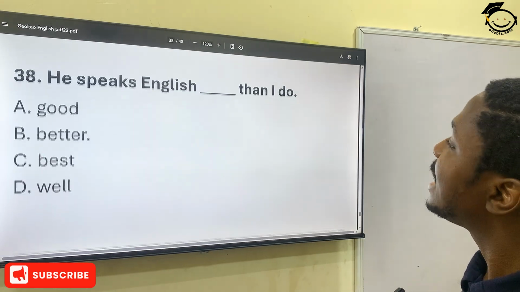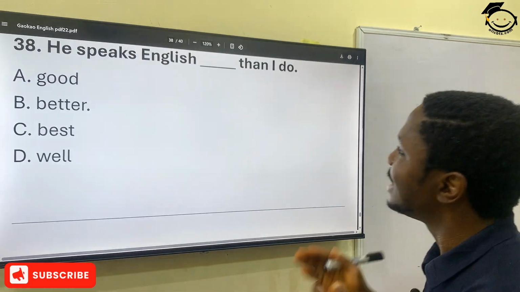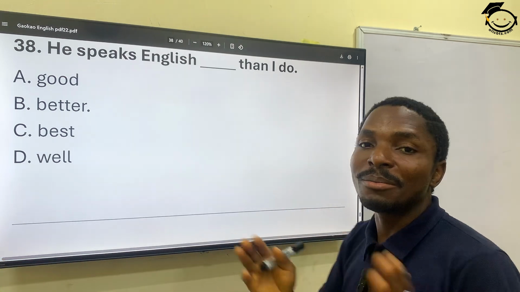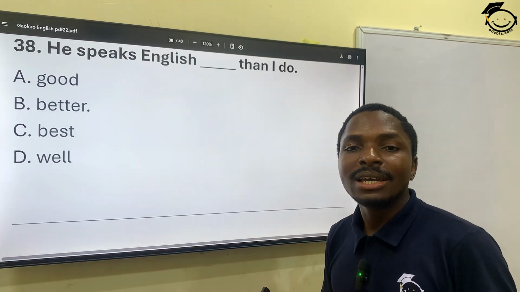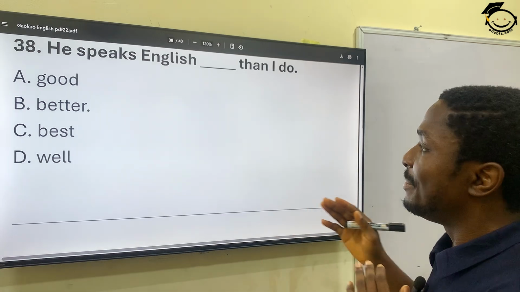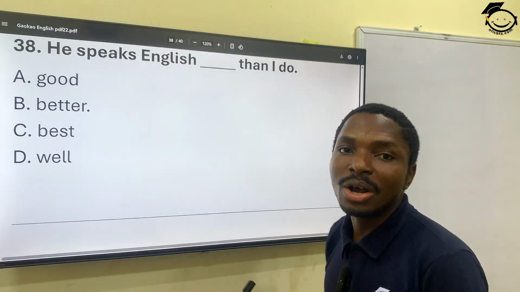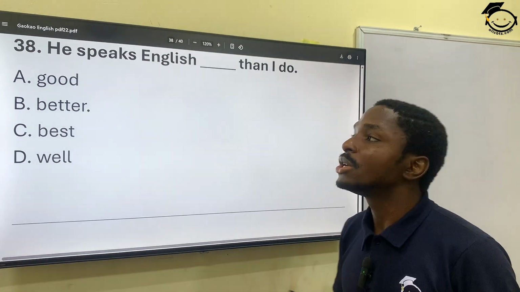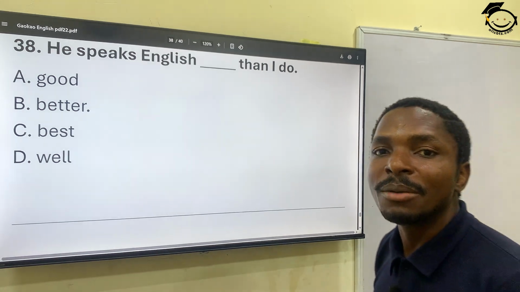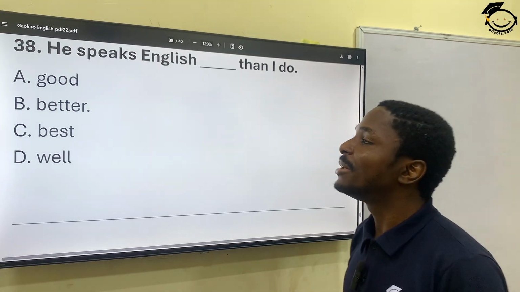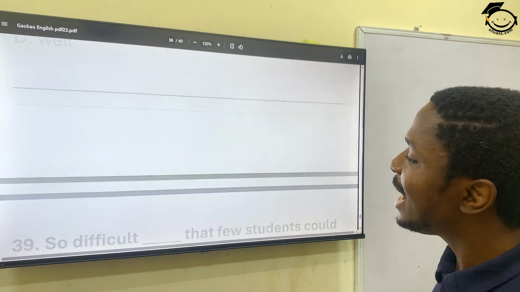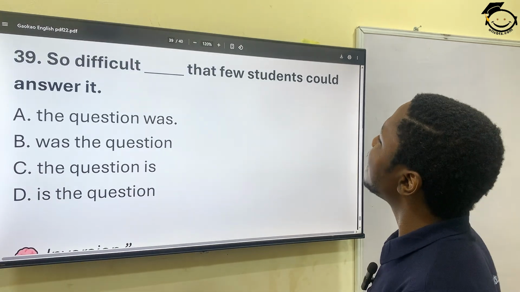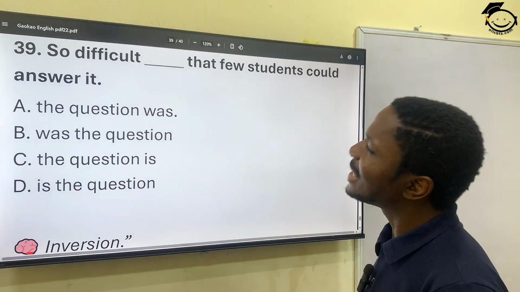39. He speaks English dash than. Now you see than. So this is a comparison. Okay. He speaks English better than I do. We are comparing between two persons. So he speaks English better than I do. Right?